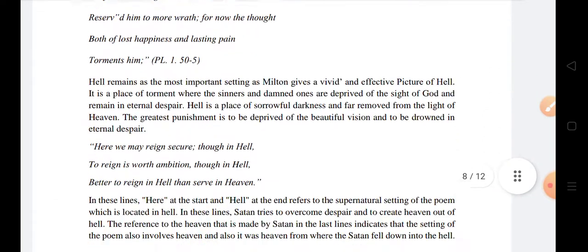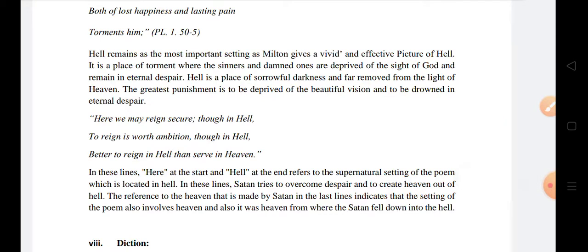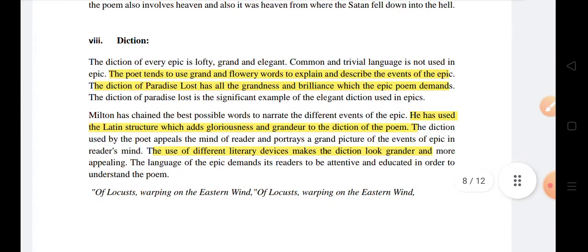Another important feature is the details of how the lines portray things; as I already discussed in the line by line analysis, there is no need to discuss them here. Okay, and diction is there. It's lofty, grand, and elegant in diction.